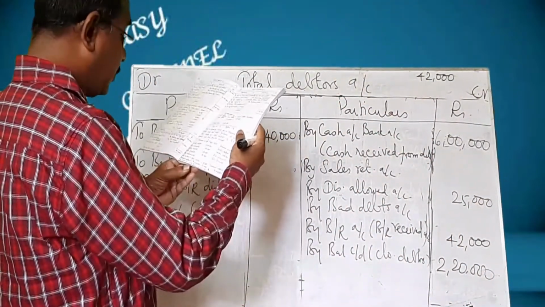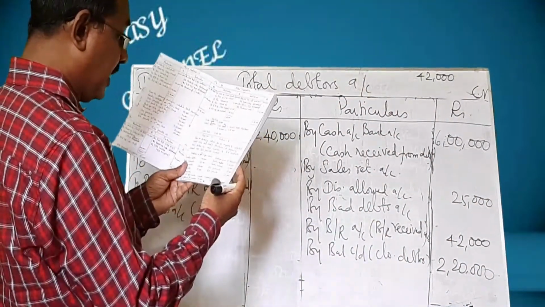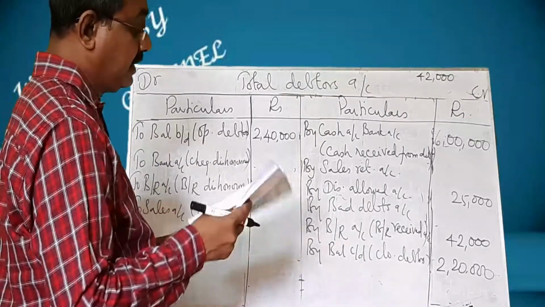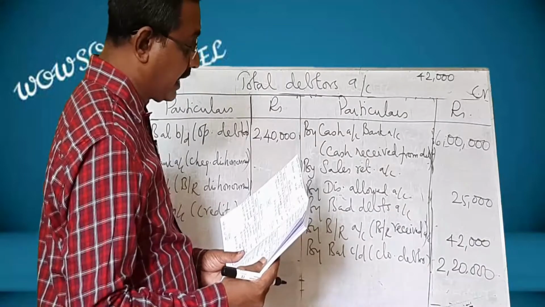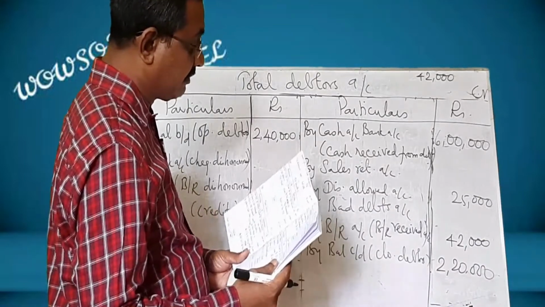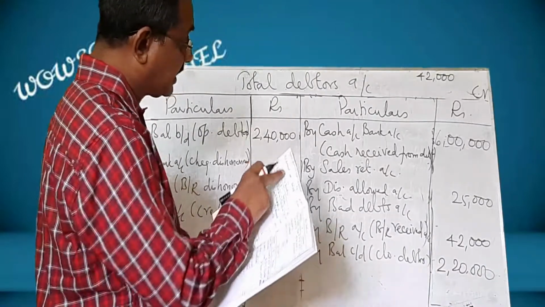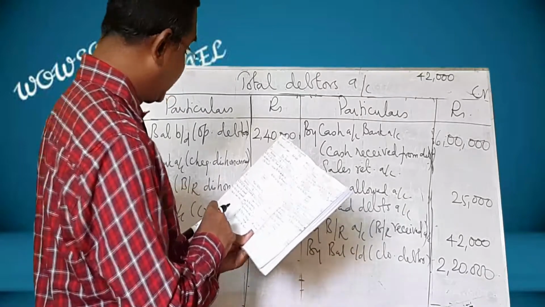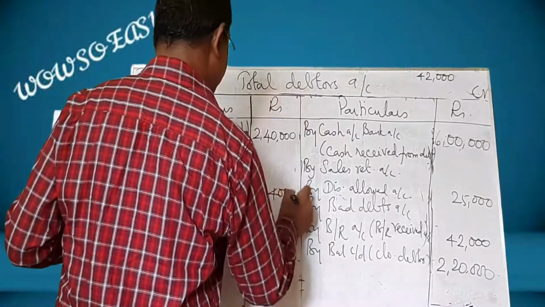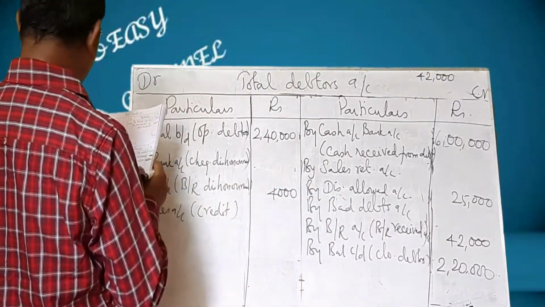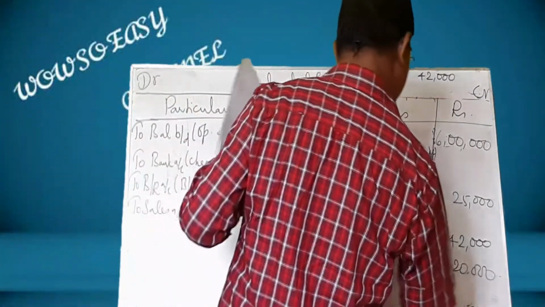And cash paid to creditors, discount allowed by suppliers, leave that. That will come in the total creditors account. Payments against bills payable, that will not come here. Cash received for bills receivable, that will not come here. Bills receivable dishonored 4,000, that will come in here. 4,000 and bad debt 16,000.